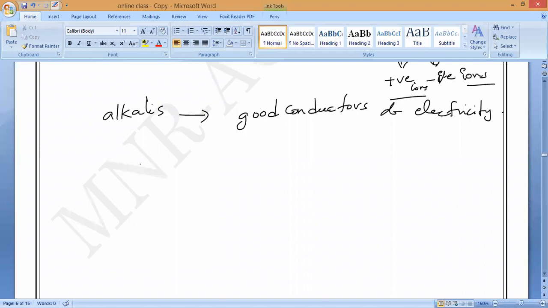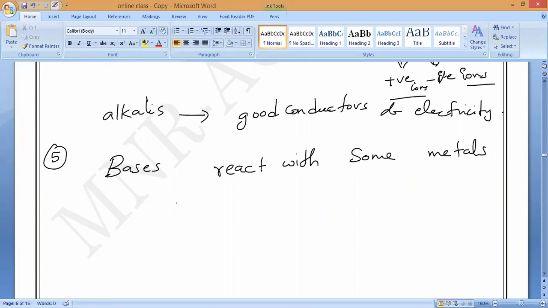Clear? Now, coming to the last property of today's class, later we'll continue. Bases react with some metals, not all the metals, only some metals, to form hydrogen gas. Do you understand it? That is what you have to remember.